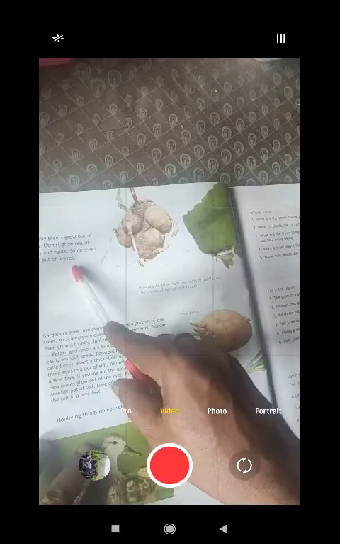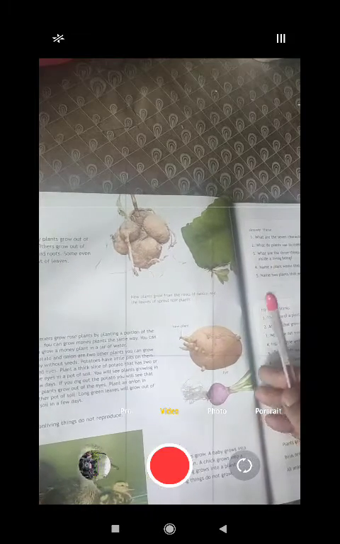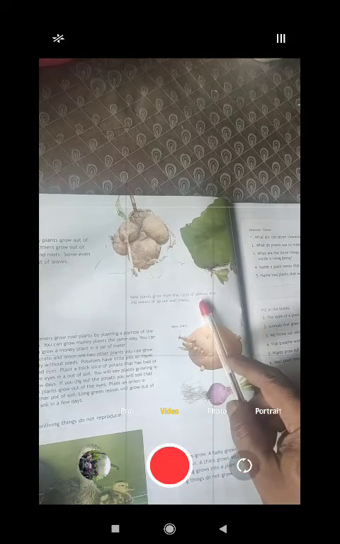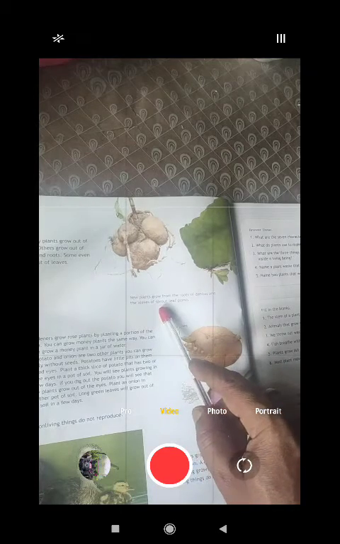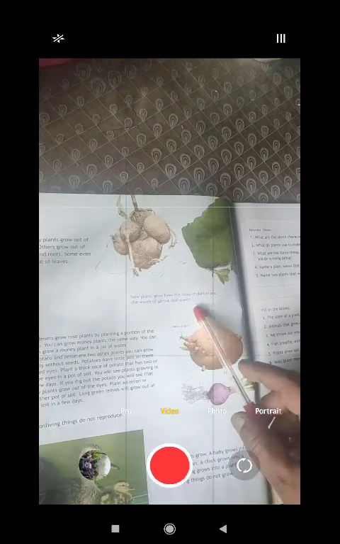This is root, then this is the stem. Through these also plants can be reproduced. Some even grow out of leaves. So these are all different plants and they grow in different ways. New plants grow from the roots of dahlias and the leaves of sprout leaf plants. These are all the plants which grow with the leaves.